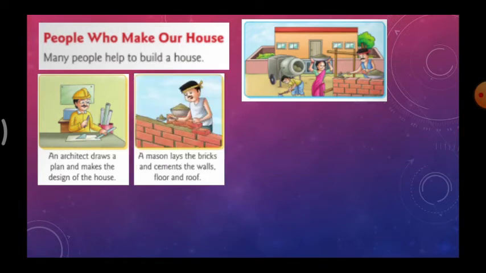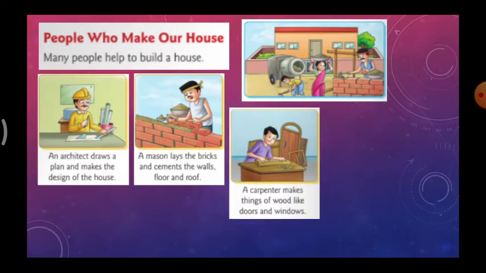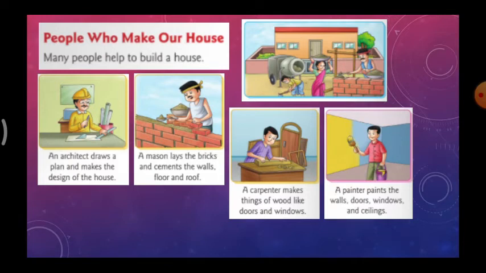The second thing, we need a mason. A mason will lay the bricks and cement for the walls, floor and roof. Third, we need a carpenter to make things of wood like doors and windows. And fourth, we need a painter. A painter paints the walls, doors, windows and ceiling.